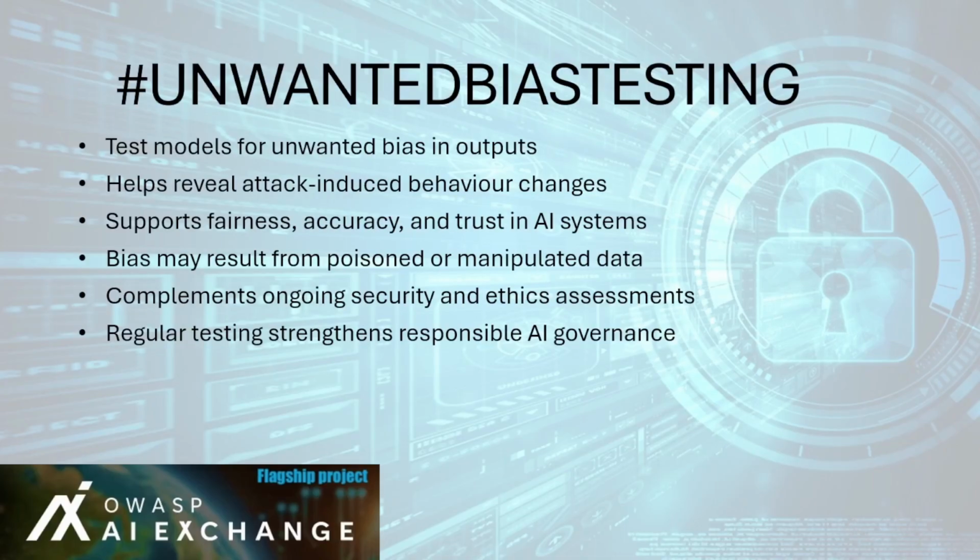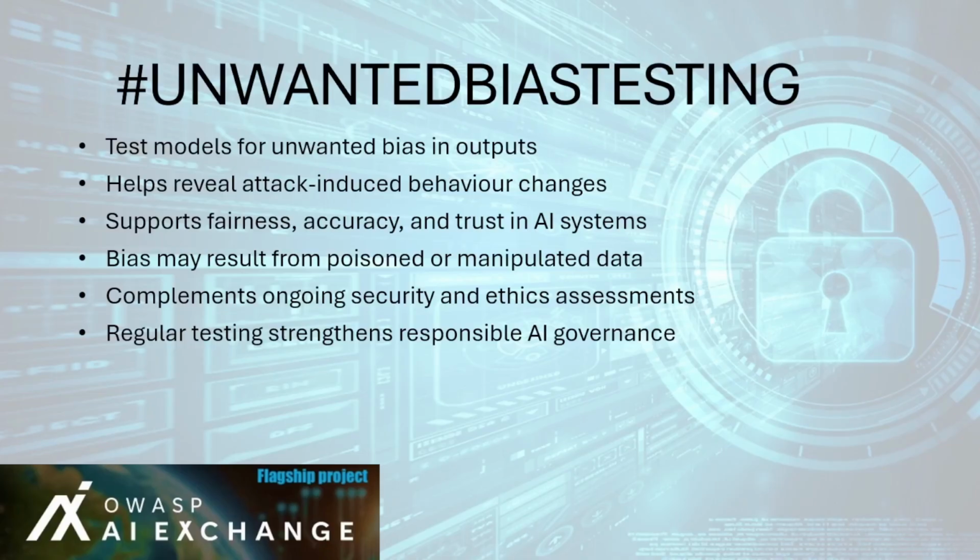The hash unwanted bias testing control ensures AI systems are continuously tested for biased or discriminatory behavior, which can result not only from flawed data, but also from malicious manipulation such as model poisoning attacks. What is the purpose of this control? While bias testing is primarily seen as an ethical and fairness measure, it also serves as a security signal. Changes in bias patterns may indicate tampering or compromise of the model or its data pipeline.